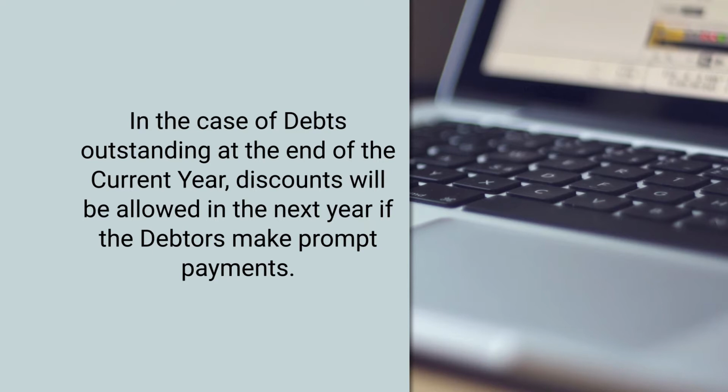In the case of debts outstanding at the end of the current year, discount will be allowed in the next year if the debtor makes the prompt payments. So, the discount is always given to the debtors in order to motivate them to make the prompt payments.